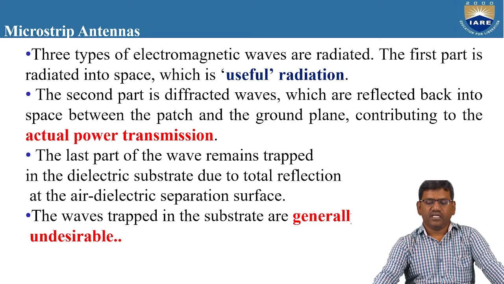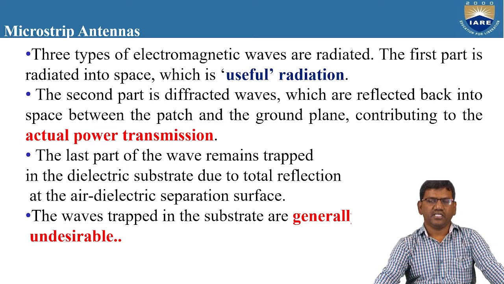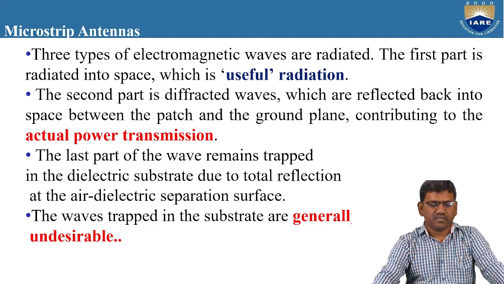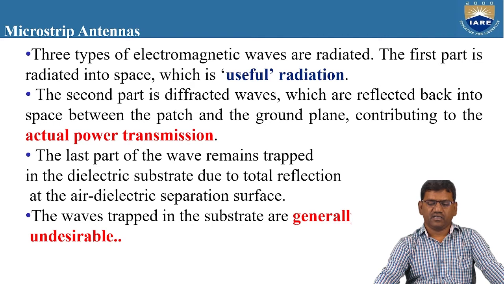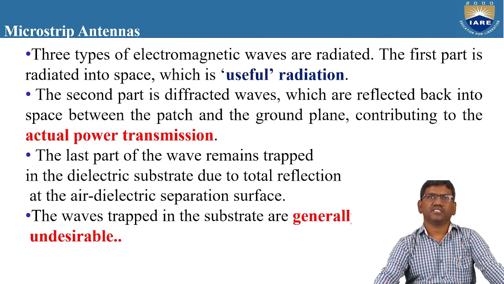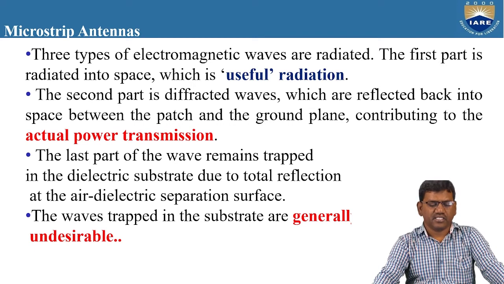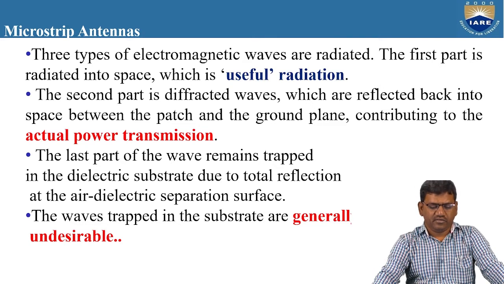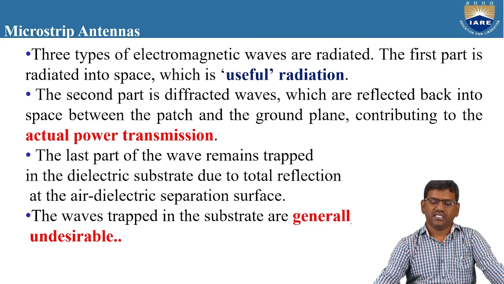Three types of electromagnetic waves are radiated. The first part is radiated into space, which is useful radiation. The second part is diffracted waves, which are reflected back into space between the patch and the ground plane, contributing to the actual power transmission. And the last part of the wave remains trapped in the dielectric substrate due to the total internal reflection at the air dielectric separation surface. These trapped waves are generally undesirable.